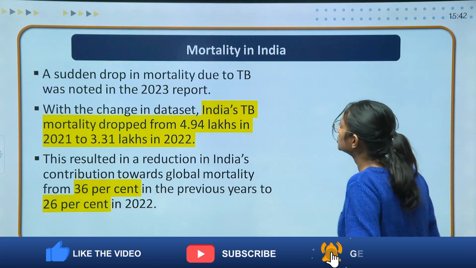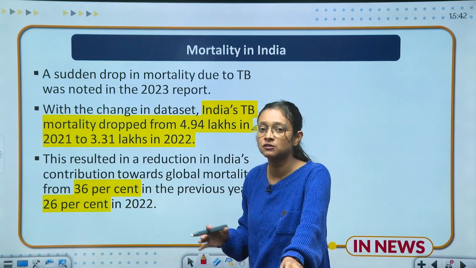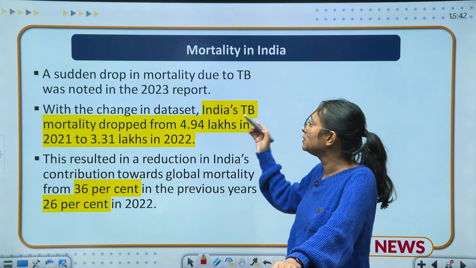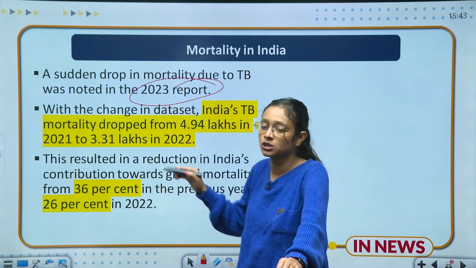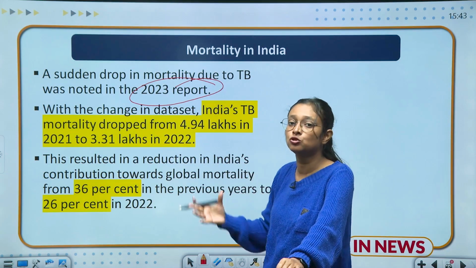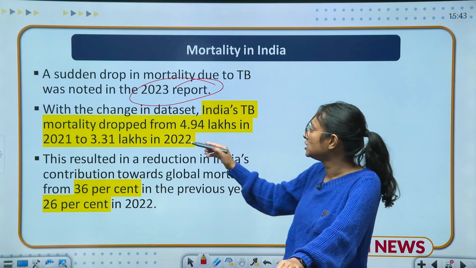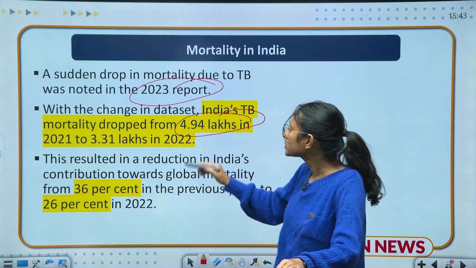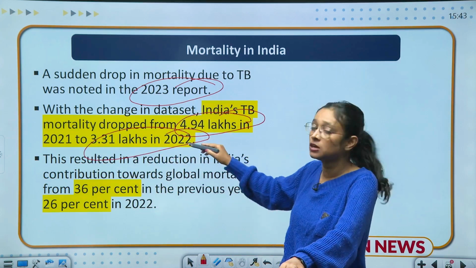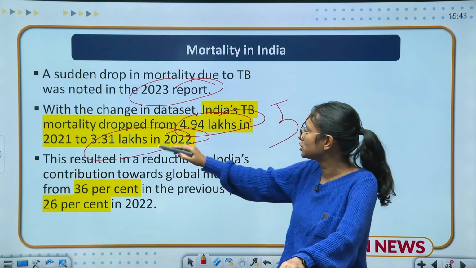The next slide is about mortality in India. Because of tuberculosis so many people are dying. So first of all we will discuss the mortality stance of India. A sudden drop in mortality due to TB was noted in the 2023 report. It means that compared to what we reported in 2022, we now have a sudden decline in the mortality rate due to TB. With the change in data sheet, India's TB mortality dropped from 4.94 lakh to 3.31 lakh in 2022. So the cases were so high, 4.94, nearly 5 lakh, and right now we have 3.31 lakh.